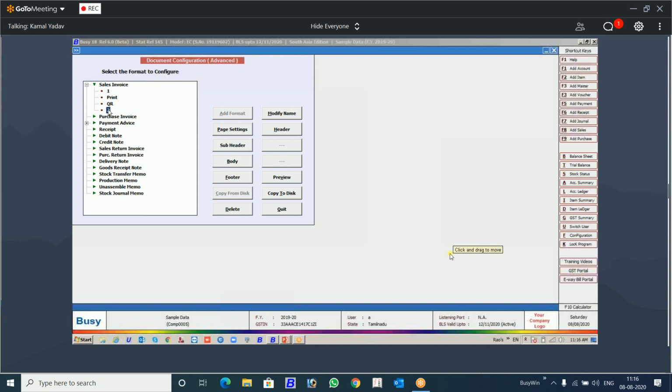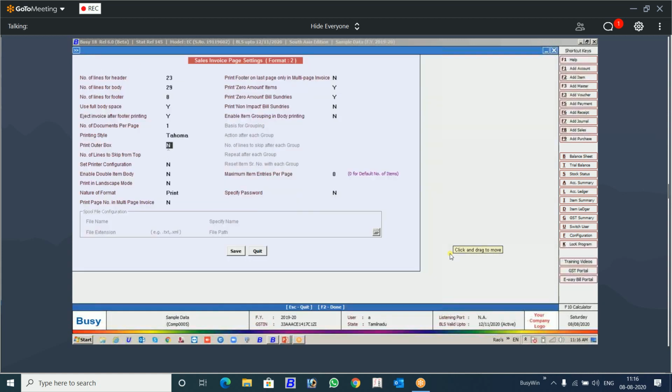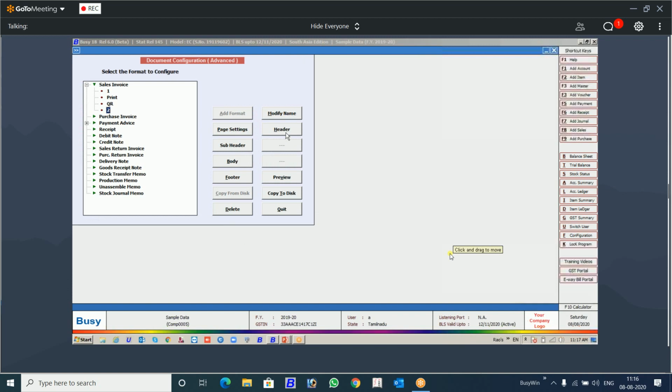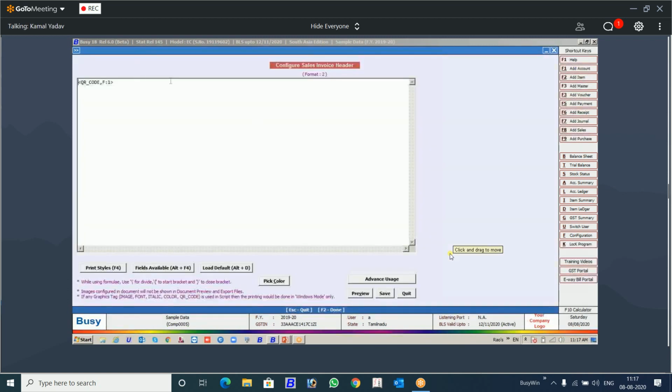Now you see this. Another thing I'm going to tell you. Let's come to this format again. Using these fields, you can give multiple QR codes. You can design multiple QR formats and you can give multiple ones, 1, 2, 3, wherever you want. But there is another field. You want to give some text. How are you going to give that? There is no need of designing the QR code format for that and tagging here.